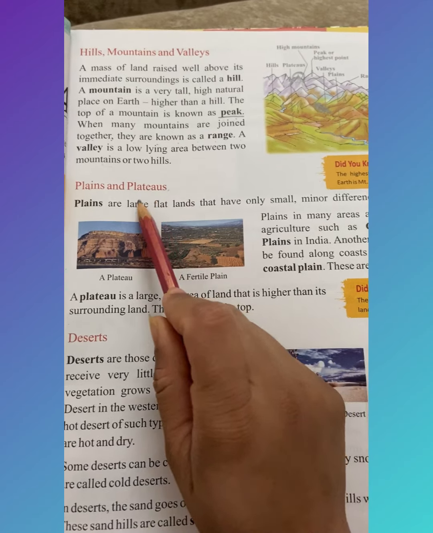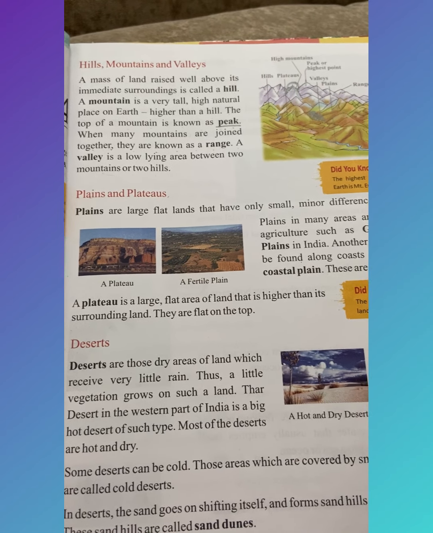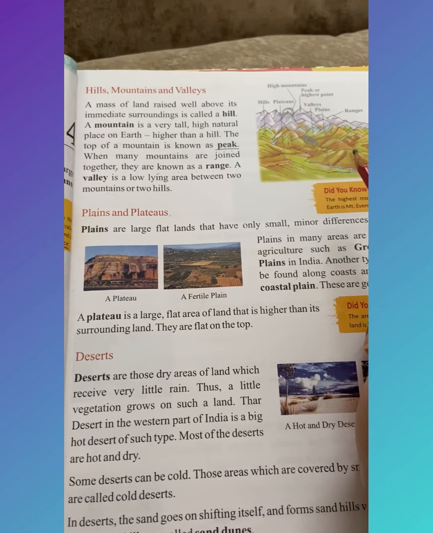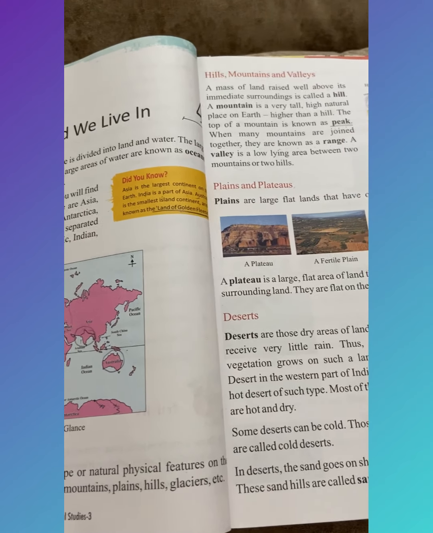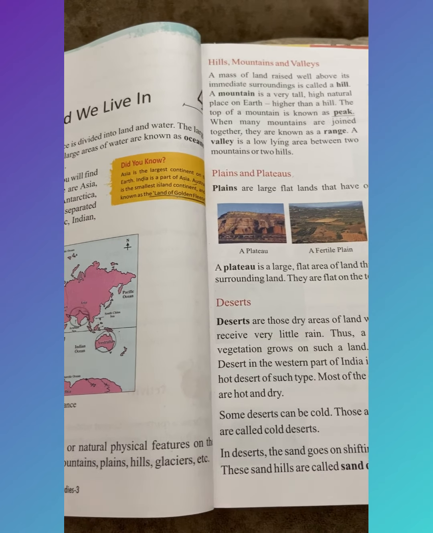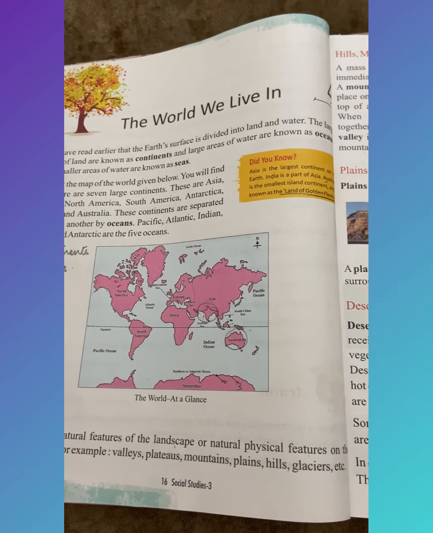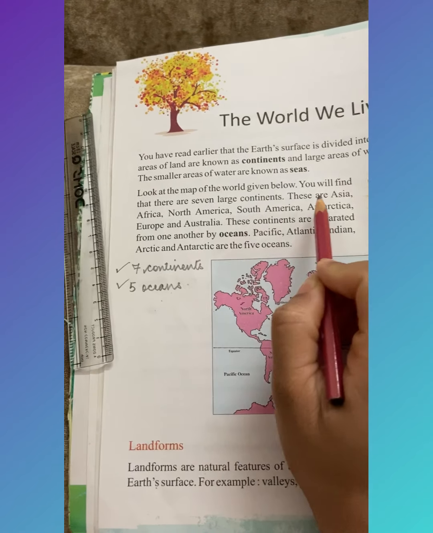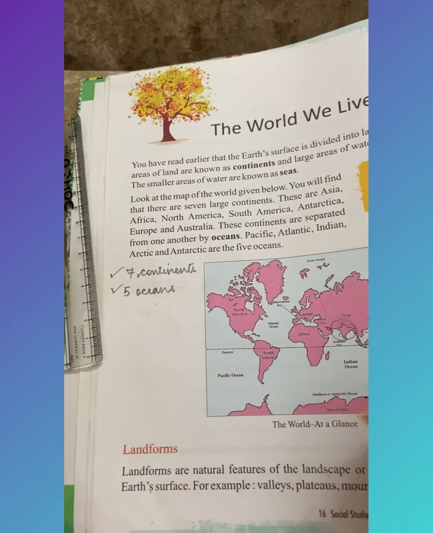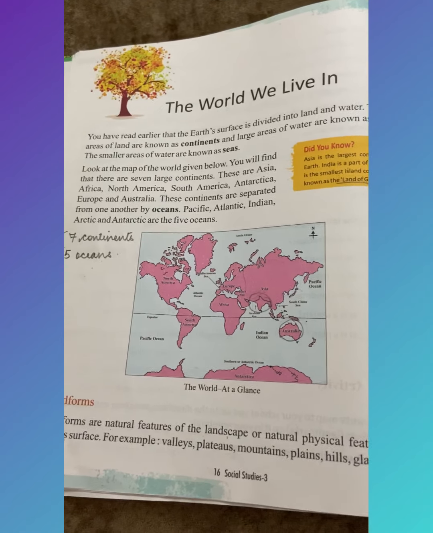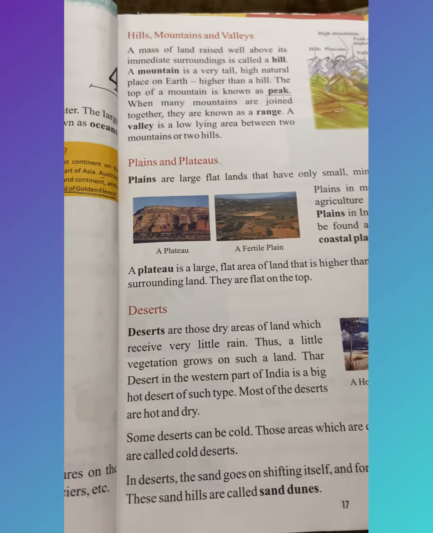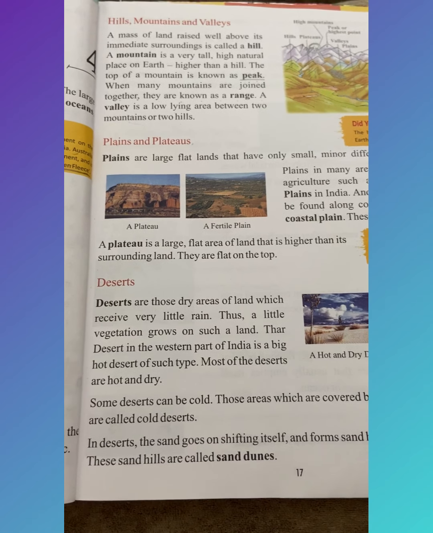Okay, children. So we will start with plains and plateaus from our next class. Till here we are going to study and I want you all to read how much we have read today, revise and ask me questions. Whatever questions you have, you can ask me. Underline what all is important. Underline all the 7 continents and 5 oceans and remember that. And try to read it thoroughly. Okay, you have any questions, you can ask me. Thank you.